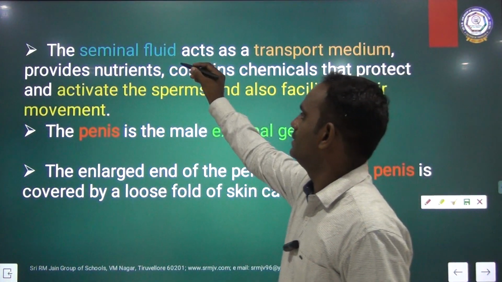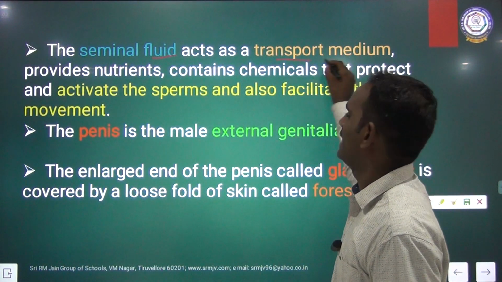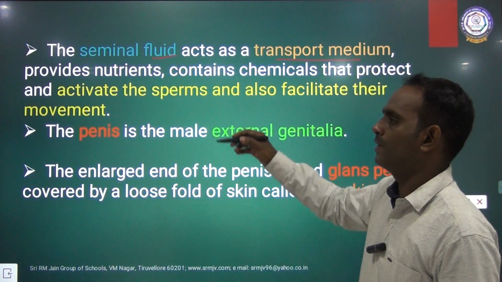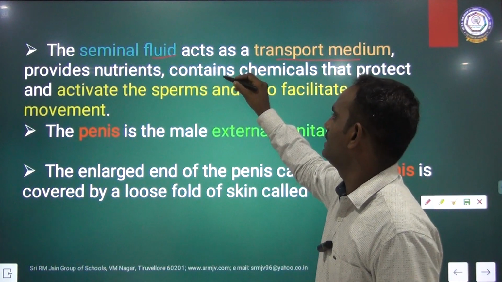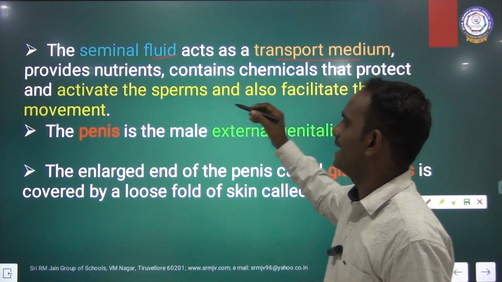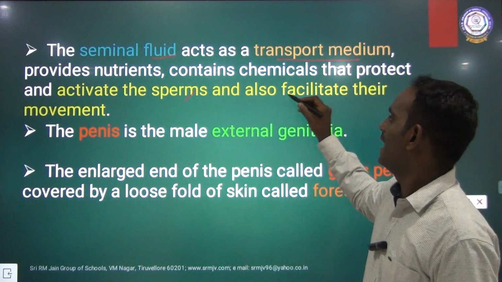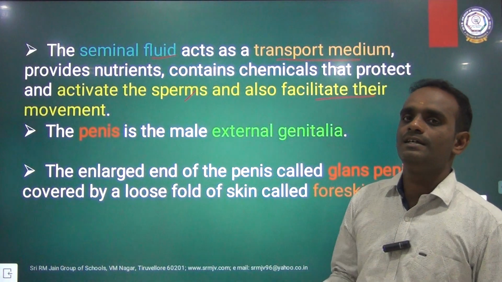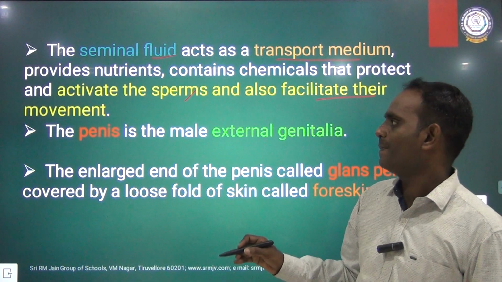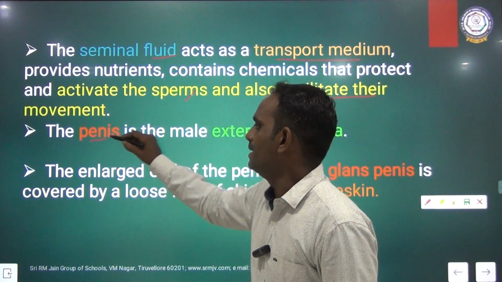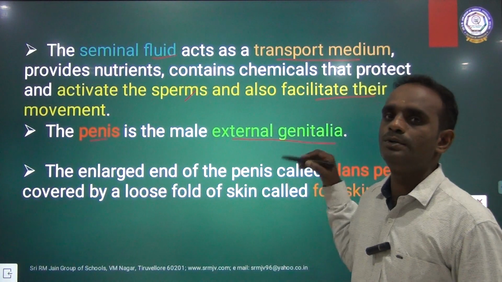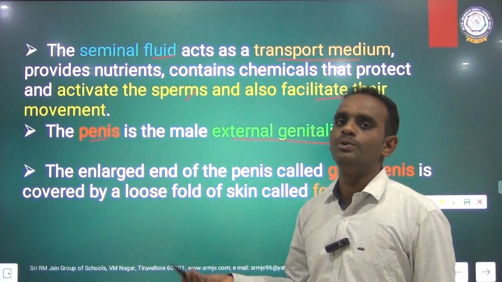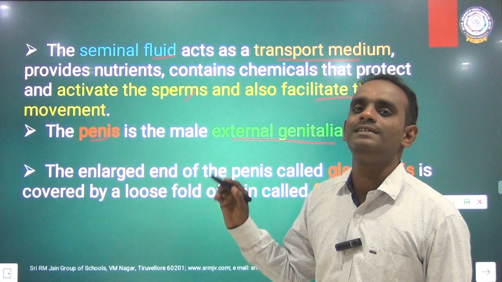The seminal fluid acts as a transport medium which provides nutrients, and contains chemicals that protect and activate the sperms and also facilitate their movement. The penis is the male external genitalia. Through the penis only the sperm and the urine are expelled, at different times.